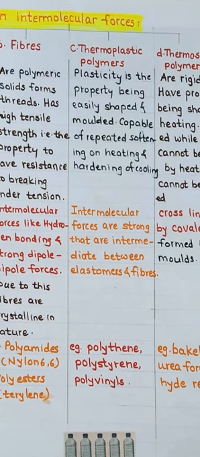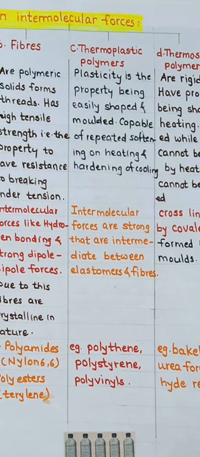Plasticity is the property of being easily shaped and molded. So this is capable of repeated softening on heating and hardening on cooling. In these thermoplastic polymers, we can shortly say that we can remold them. We can soften this and we can harden it again after cooling.